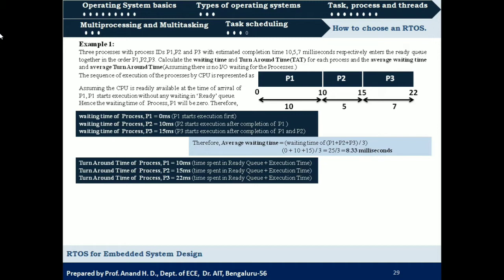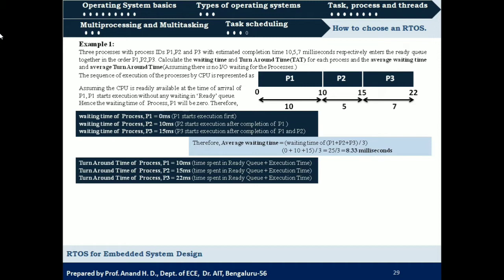And TAT, that is turnaround time for process 2, is waiting time of P2 plus execution time of P2. That is waiting time is 10 millisecond plus execution time is 5 millisecond. So total 15 millisecond. Okay, and TAT for process 3 will be waiting time for P3 plus execution time of P3, that is 15 millisecond plus 7 millisecond, which is 22 milliseconds. Okay, so these are the turnaround times for each process P1, P2 and P3.